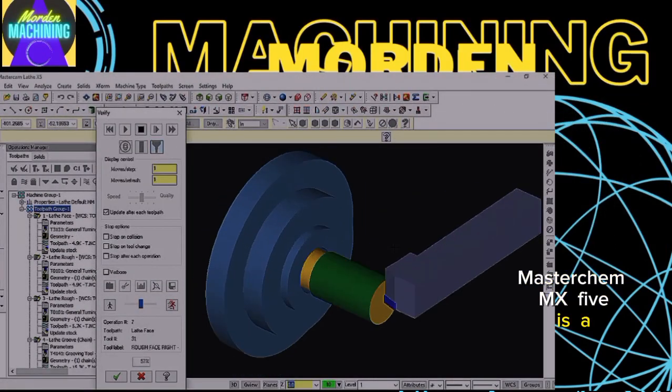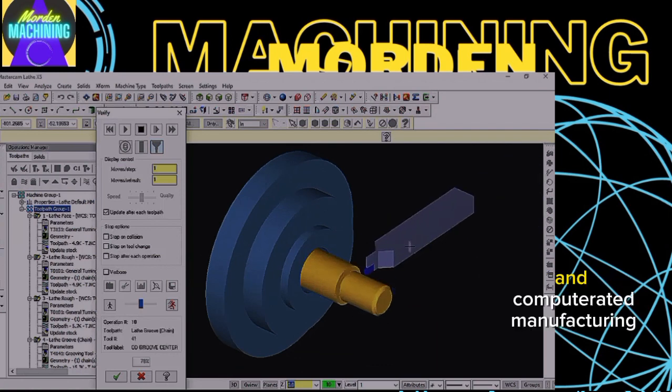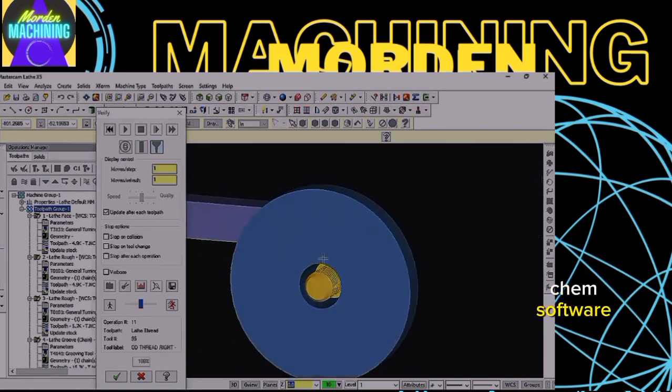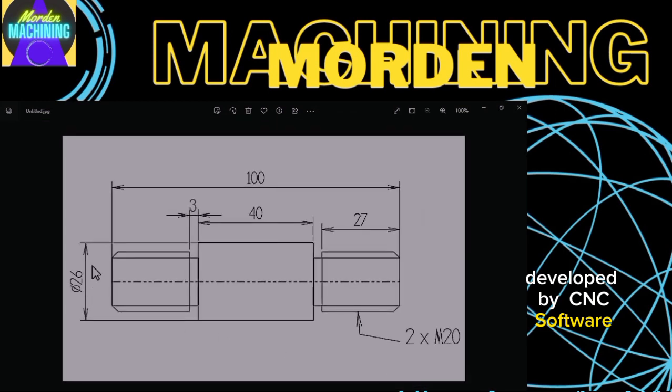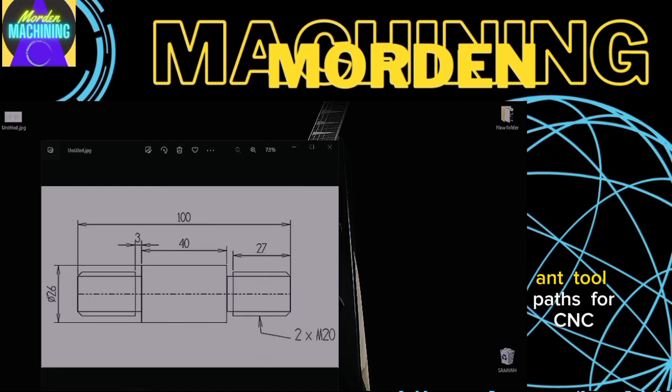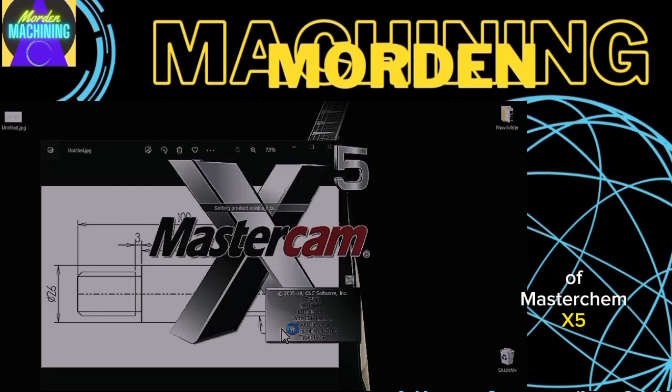Mastercam X5 is a computer-aided design (CAD) and computer-aided manufacturing (CAM) software developed by CNC Software, Inc. It is used for designing and programming parts and tool paths for CNC machines. Some of the key features of Mastercam X5 include: